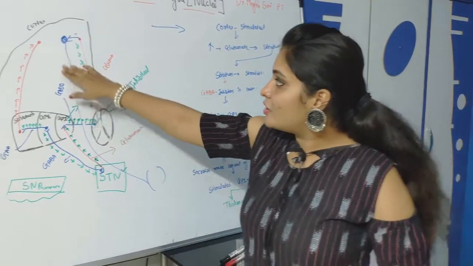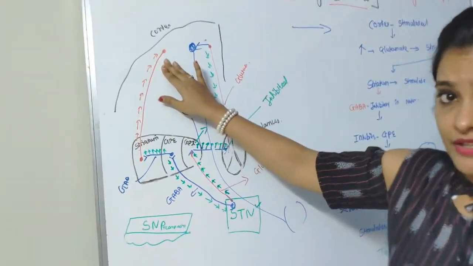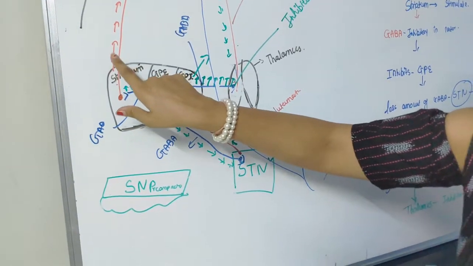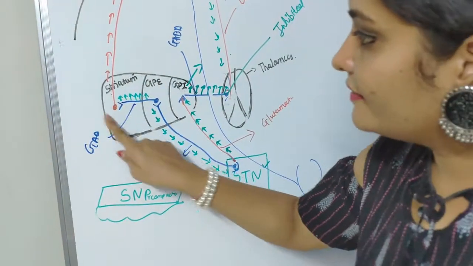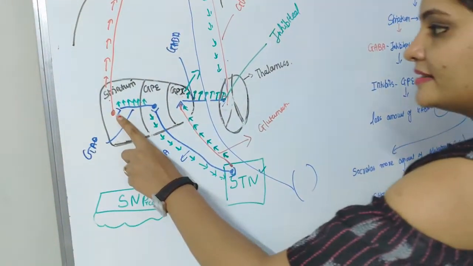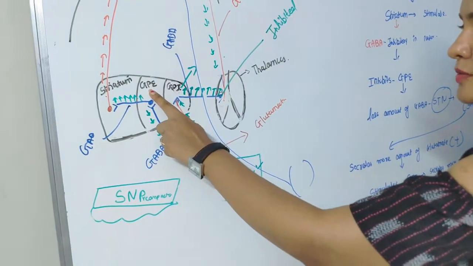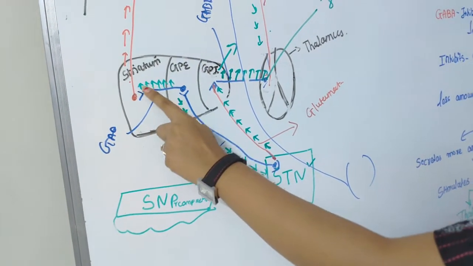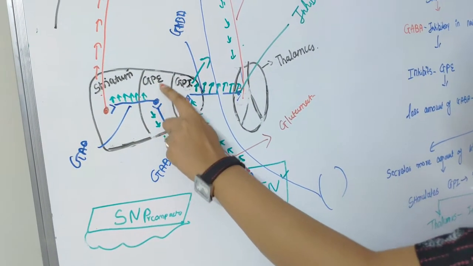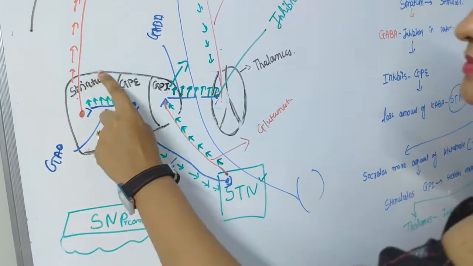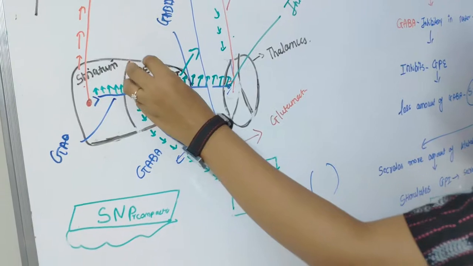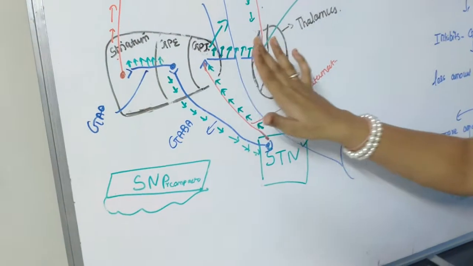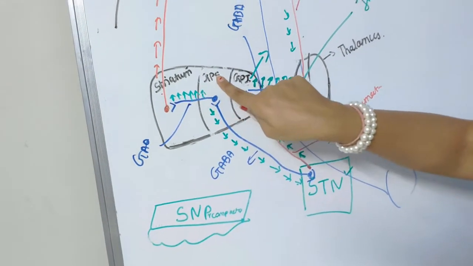Fine. Again, this cortex is excited because of the thought, so the excitatory stimulus will be going to the striatum. Okay, it secretes more amount of glutamate. The striatum will be stimulated, so it will send this stimulatory signal to globus pallidus externus. Now striatum consists of GABA, so more amount of GABA is secreted here. GABA is inhibitory in nature, so it will inhibit globus pallidus externus. Now globus pallidus externus is inhibited.